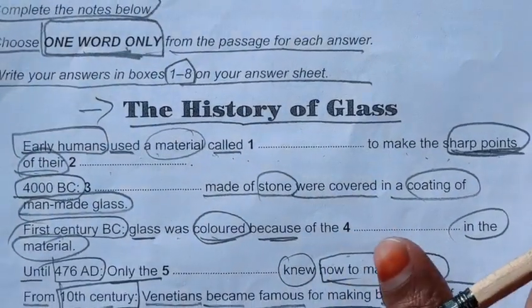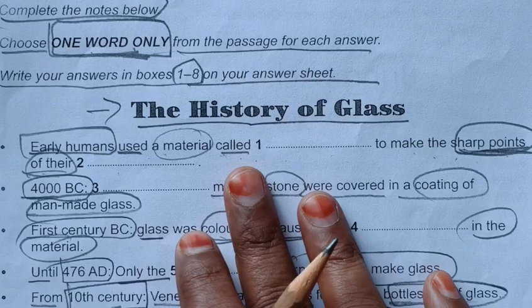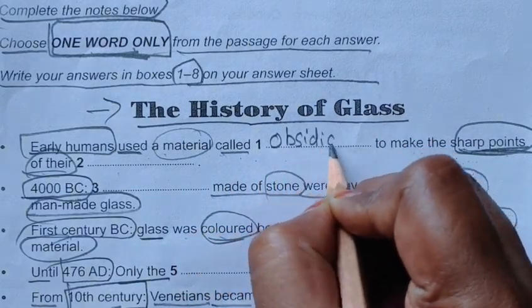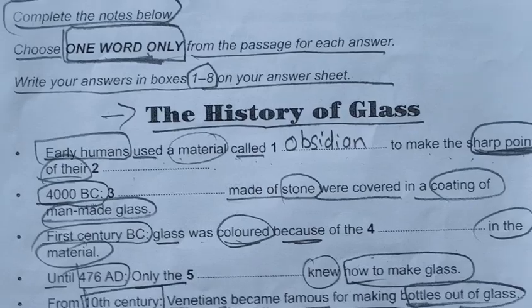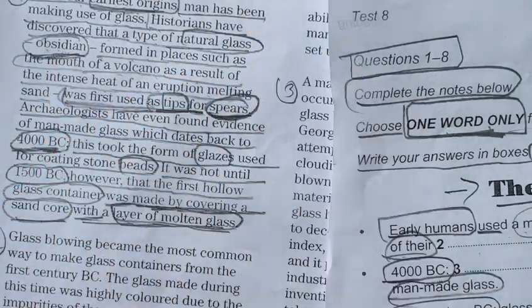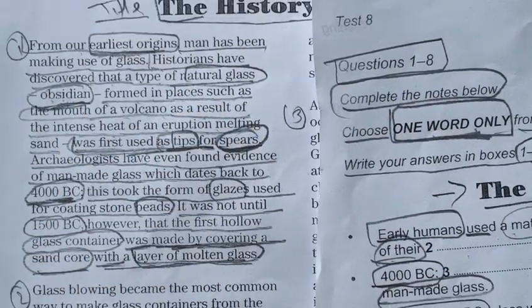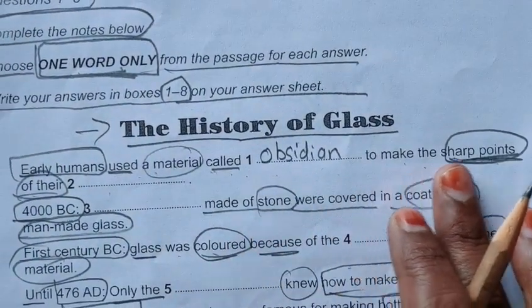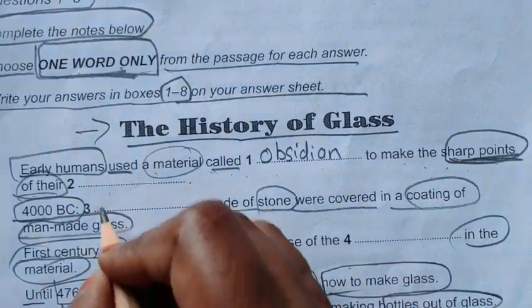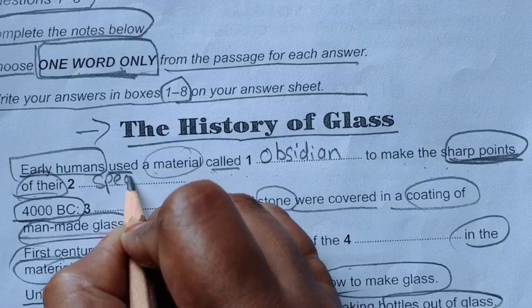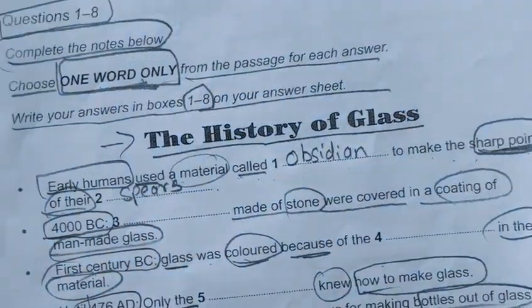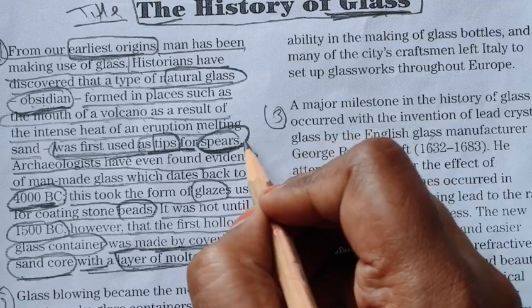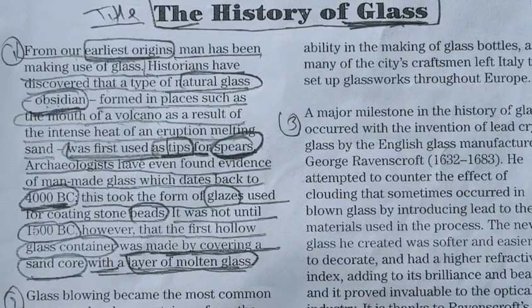So early humans used a material called obsidian. Look for the spelling. Spellings are very important, okay? Obsidian, O-B-S-I-D-I-A-N, obsidian, and to make the sharp points of their spears, S-P-E-A-R-S, spears. Look for the spelling. Spellings are very important, okay?